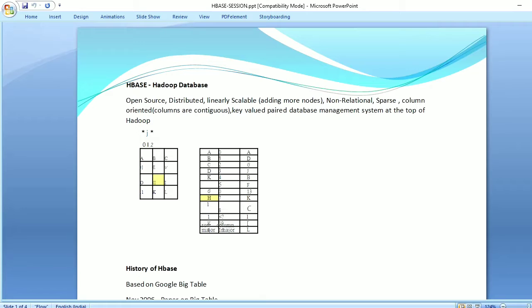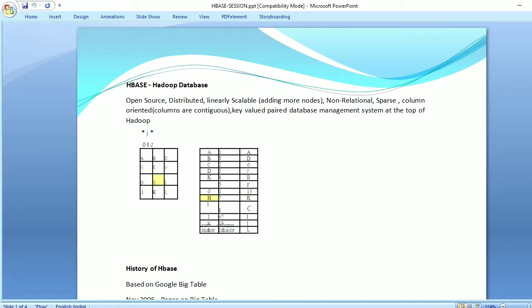So first of all, HBase is open source. Open source means it is easily available. One can easily download it from Apache Mirror and use. Second, this is distributed. So as this is database, so database contain the tables. Table consists of some data.